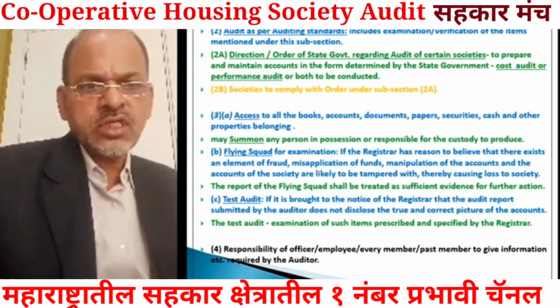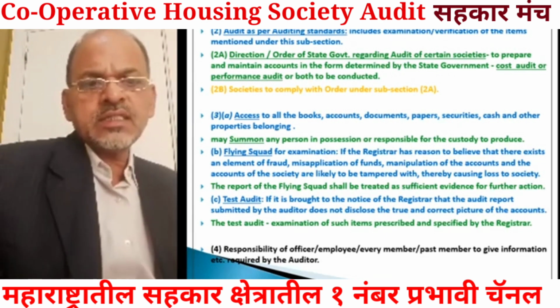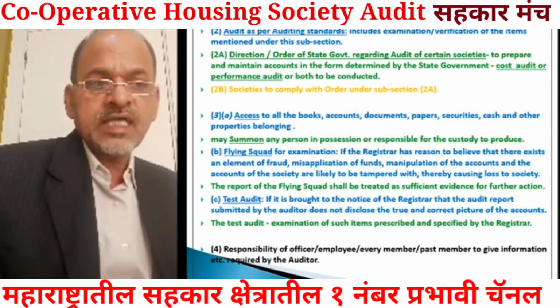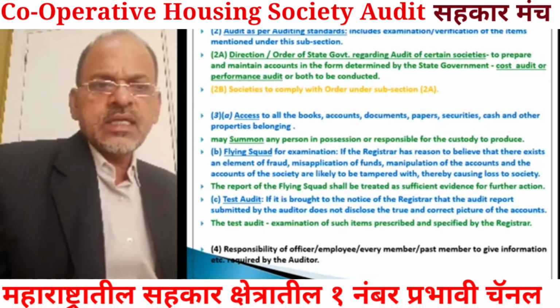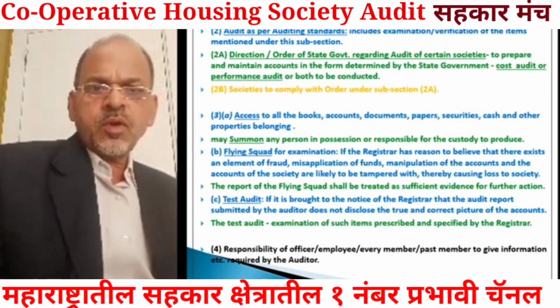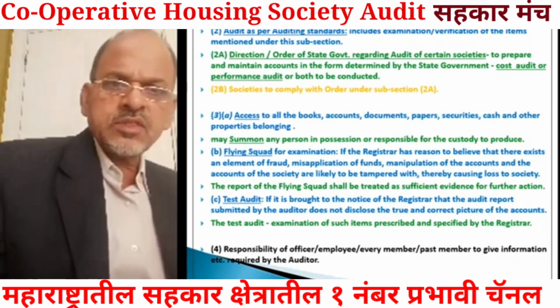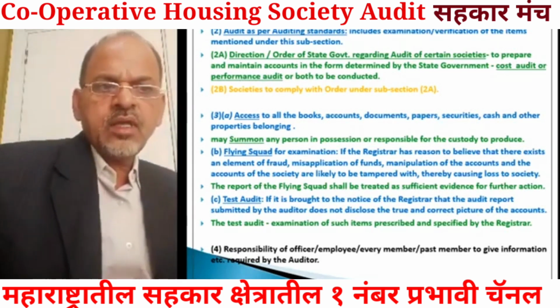Now a further provision is the responsibility of officers, employees, every member, past member, to give information, etc., required by the auditor. See, this auditor may require information from the office bearers of the present managing committee, or from the previous managing committee, or from some employee, member, or past member.